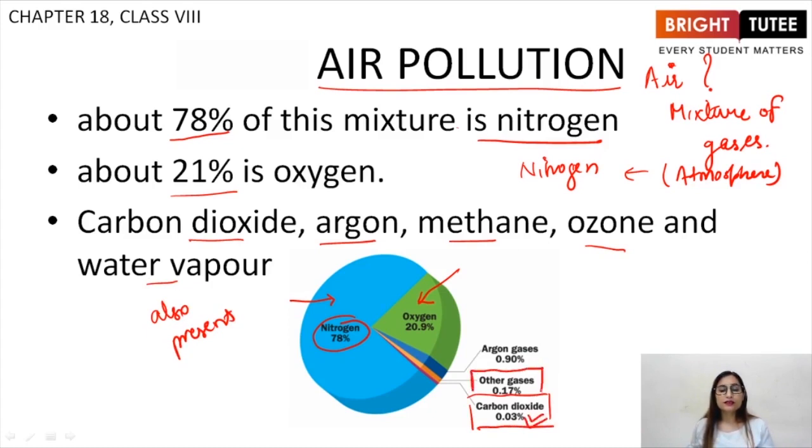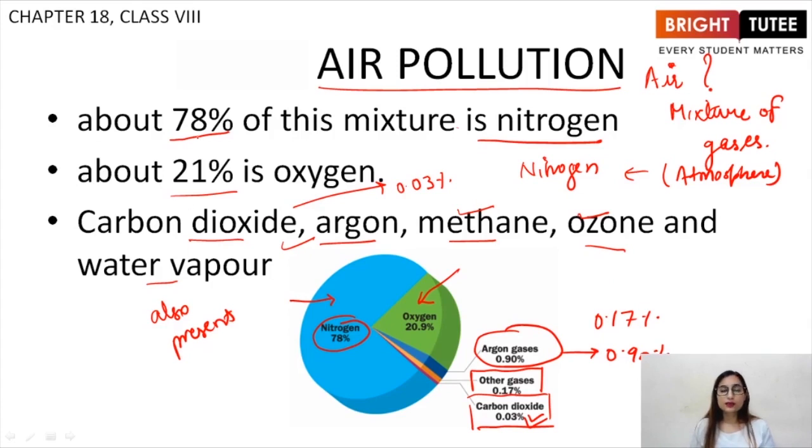Other gases such as methane, ozone, water vapor are present in a total of 0.17%. Argon gas is present at 0.90%, right? So basically nitrogen is the major constituent of our air, right?